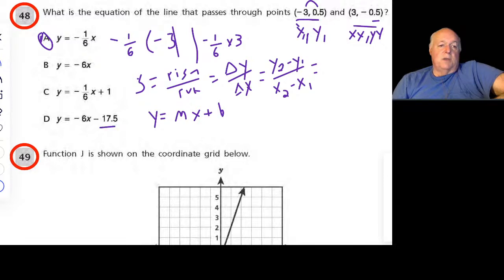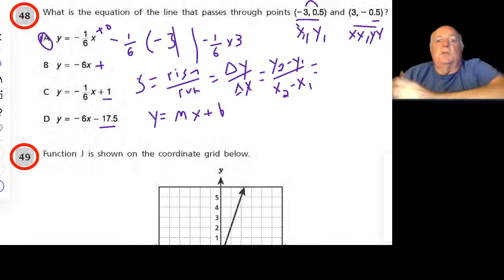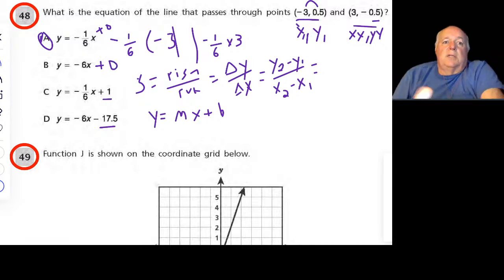Remember, because there's no b here, it's as if it's plus 0. So there's no y-intercept; this goes through the origin. B also goes through the origin because the y-intercept is 0. So that's a given. We don't need to put down plus zeros.